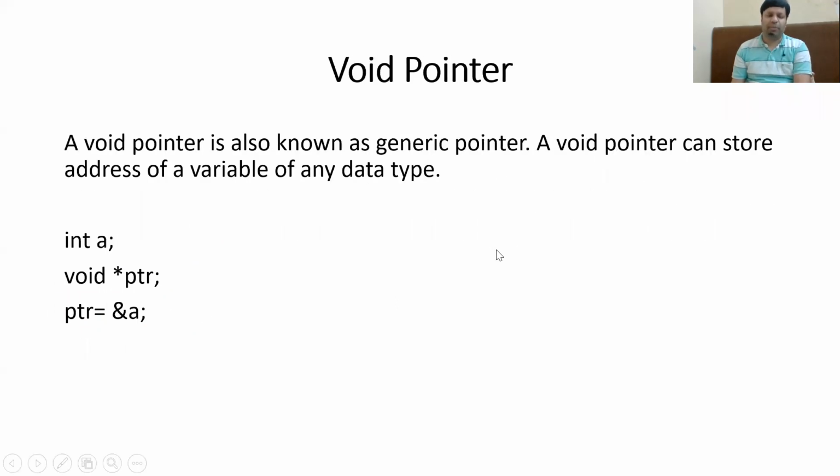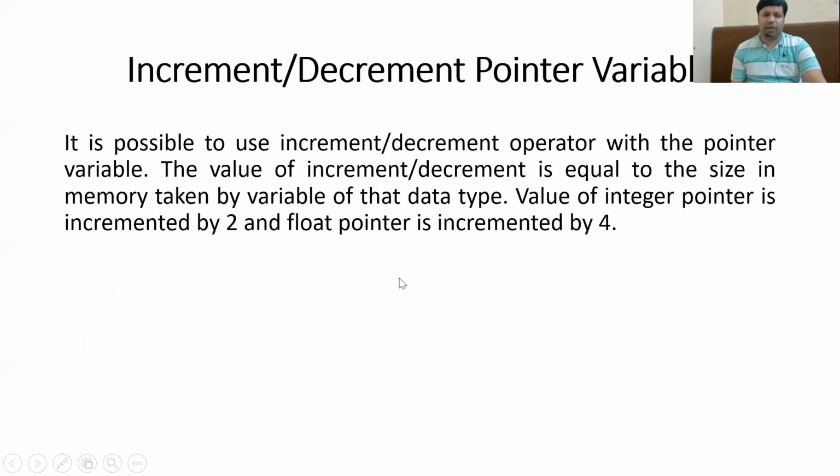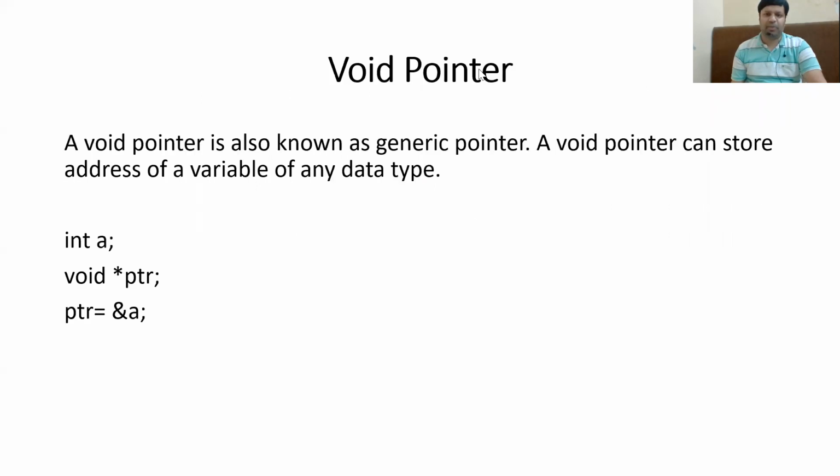Next is called the void pointer. Normally, if you create a pointer of any data type, it can only store the address of variables of the same data type. For example, let's go back to the previous slide. Now I will give you one example here.